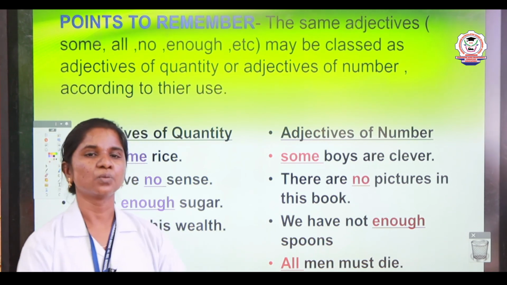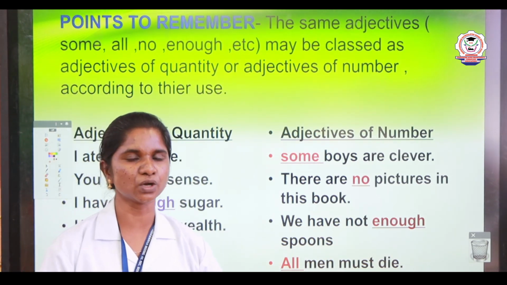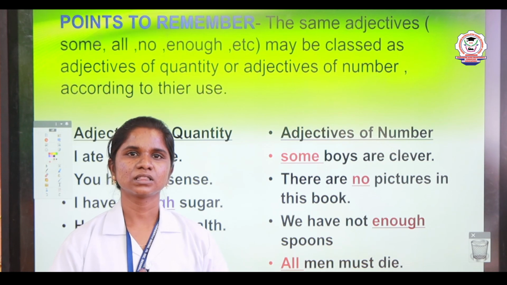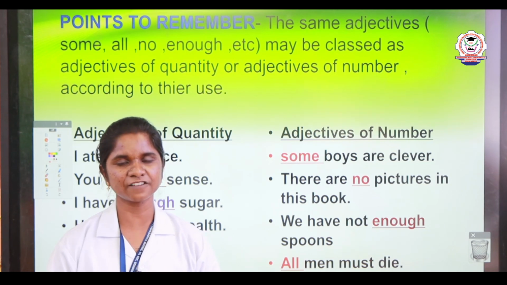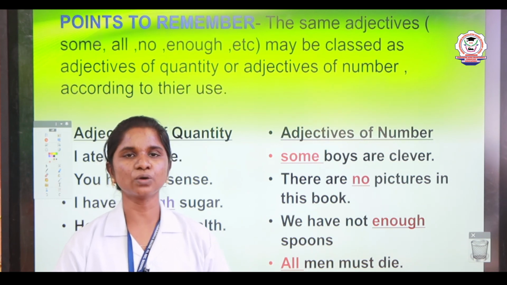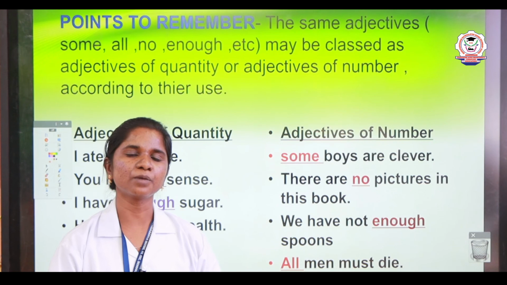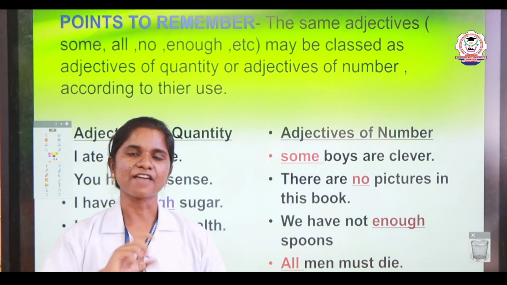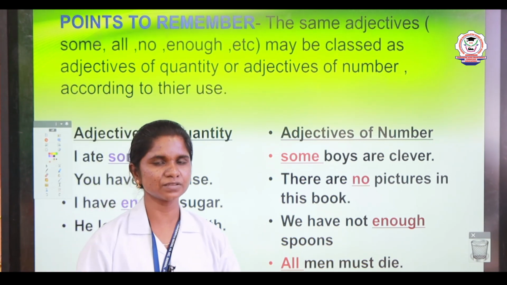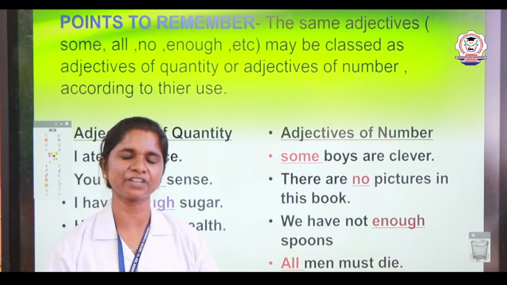So, in this class, we have learnt about the meaning of adjectives. An adjective is a word which denotes or modifies the noun. Then we learnt about the kinds of adjectives. There are three kinds: quantitative, emphasizing, and numeral adjectives. Quantitative adjectives denote how many persons. Emphasizing adjectives talk about own and very. They emphasize the noun and the possessive adjective. The third one is numeral adjectives. In the numeral adjectives, we have three kinds: definite, indefinite and distributive adjectives.